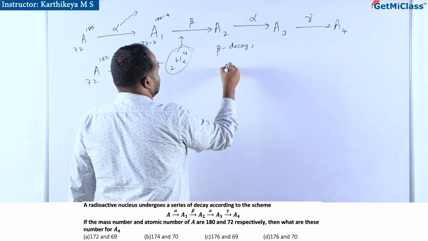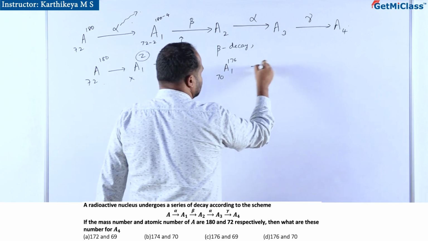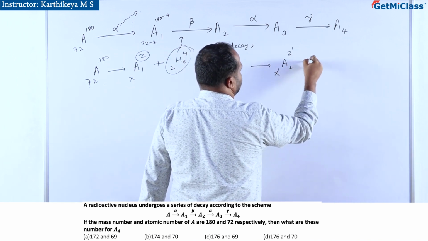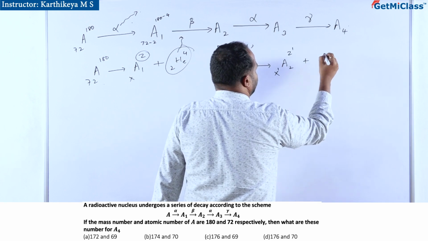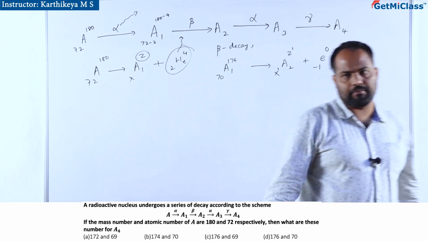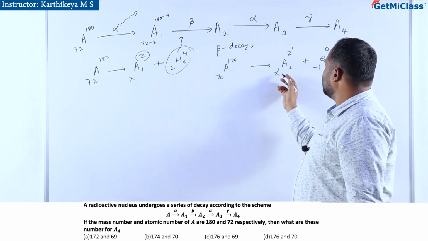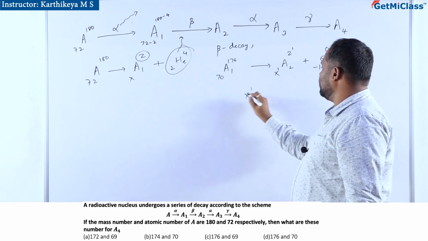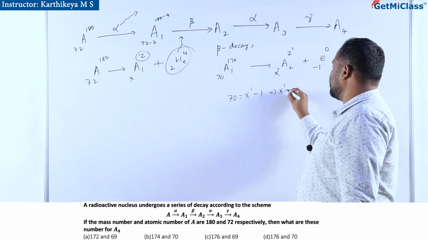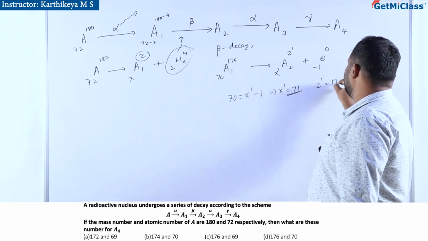During beta decay, what happens? A1, which is 70 and 176, gives A2 with X dash and Z dash, but the beta particle is minus 1 and there is no change in its mass number. So X dash minus 1 will be 70, which implies X dash is 71. Z dash remains the same, 176.